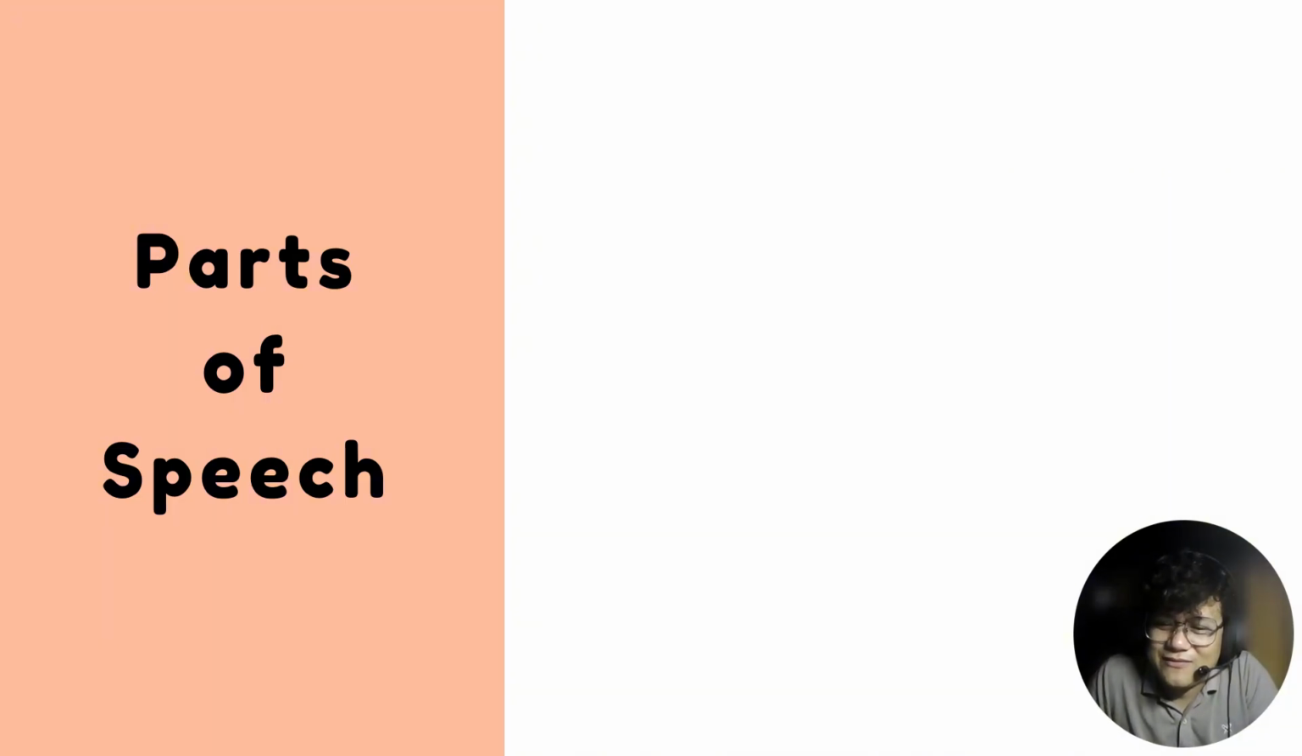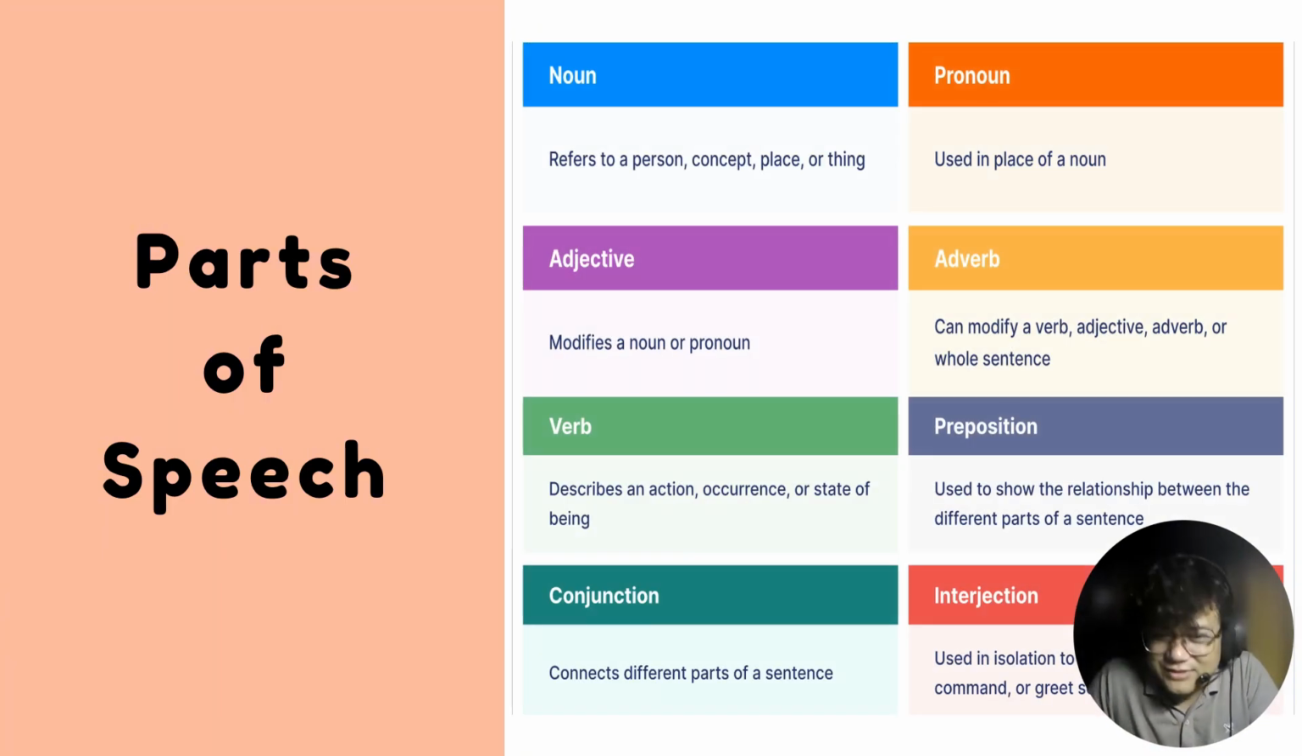Okay, so now let me give you the 8 common parts of speech. You have nouns, which refer to a person, concept, place, or thing. We have pronouns, used in place of a noun. Adjectives, which modify a noun or pronoun. We have adverbs, which modify a verb, adjective, adverb, or even a whole sentence. And then we have verbs that describe an action. Prepositions are used to show the relationship between different parts of a sentence. So prepositions like, for example, the in, the at, the of.